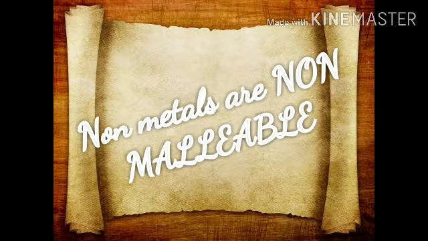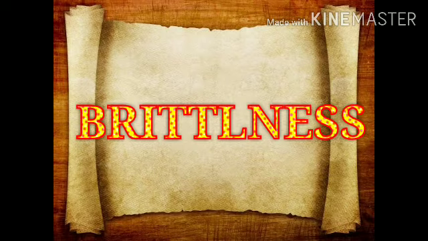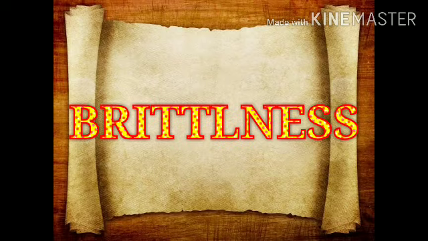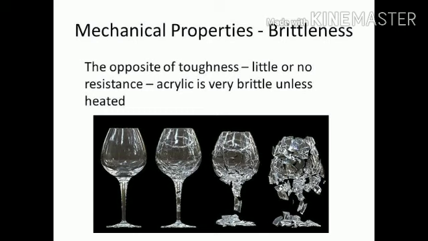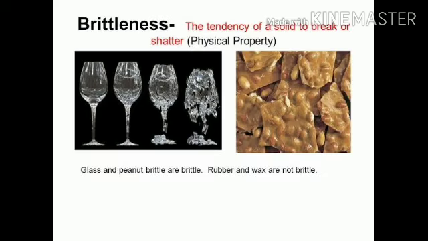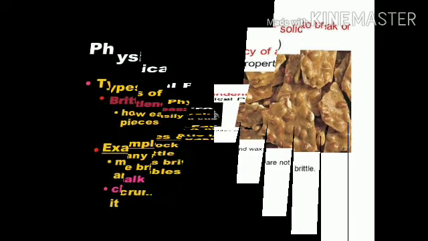Non-metals are non-malleable. The next property is brittleness. Let's take two rods of iron and graphite. Try to break them. The iron rod is very difficult to break, but the graphite rod will be easily broken.